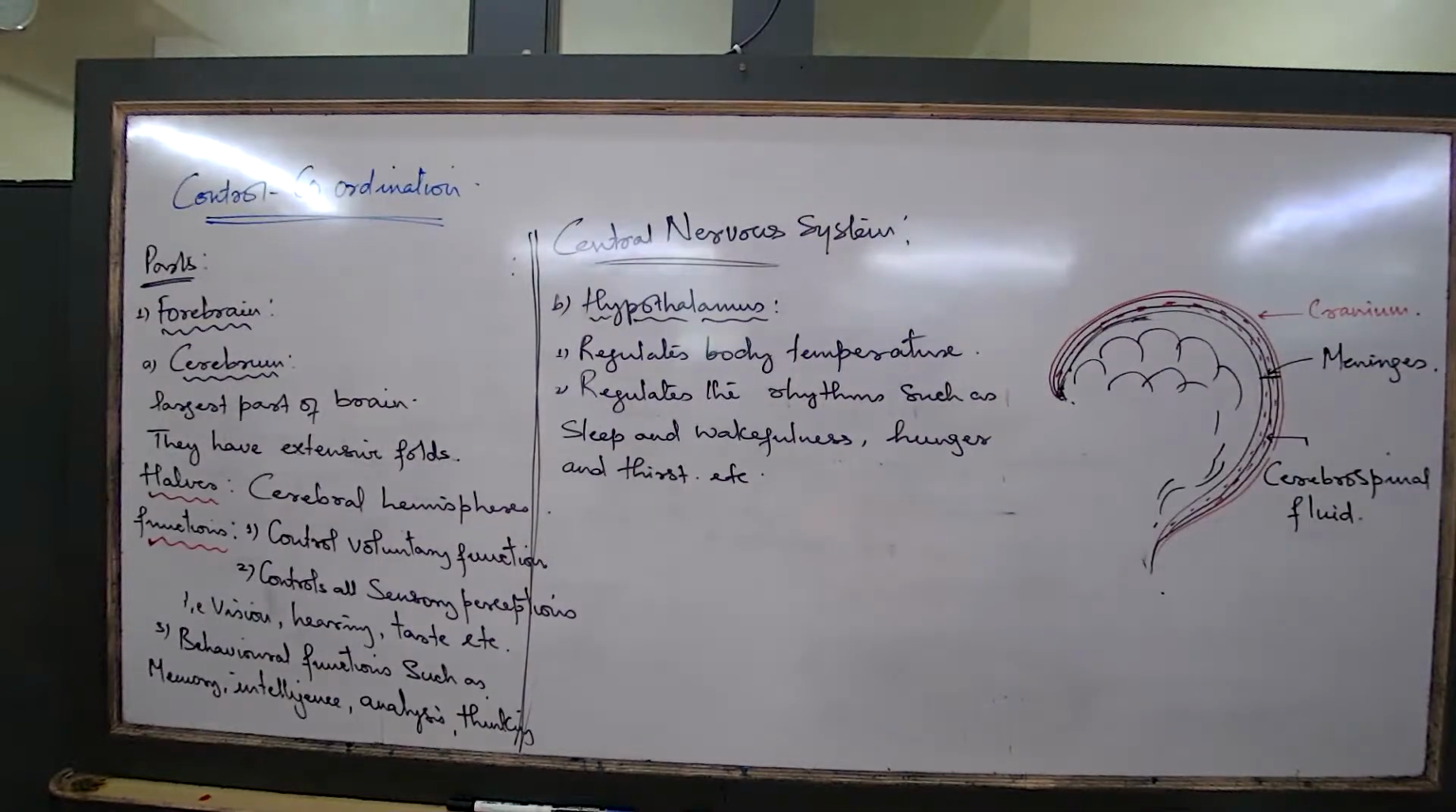So we all are aware of that, no? A sense of hunger, a sense of thirst. That is because of the hypothalamus. The hypothalamus gives signals to the stomach, to the mouth, etc. Sleep and wakefulness is also known as the biological rhythms of our body, the biological clock.